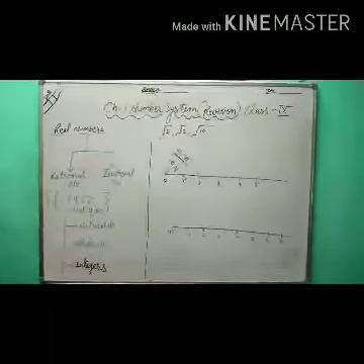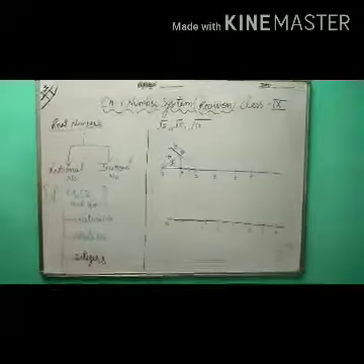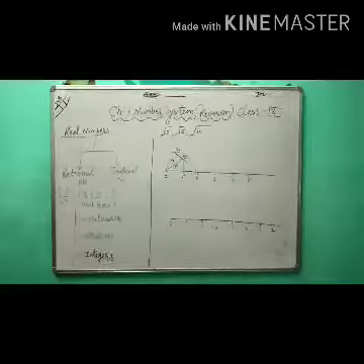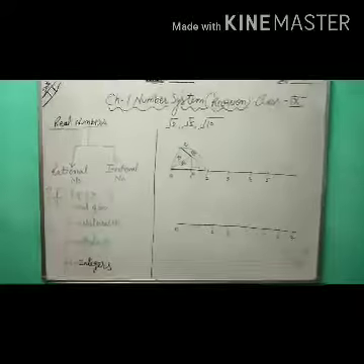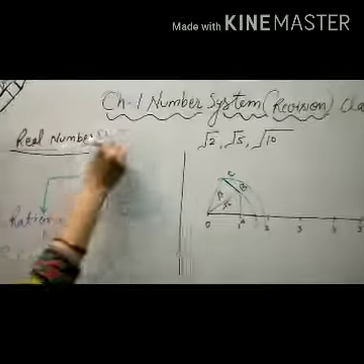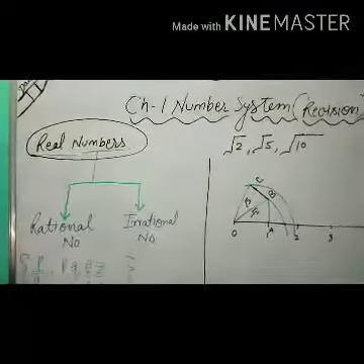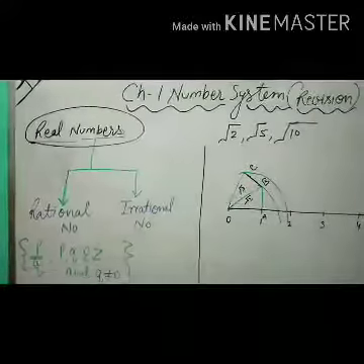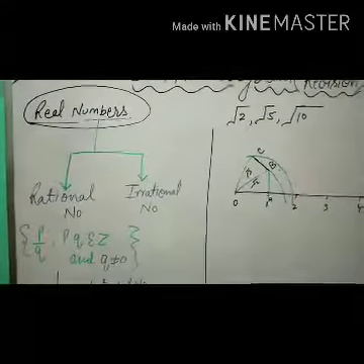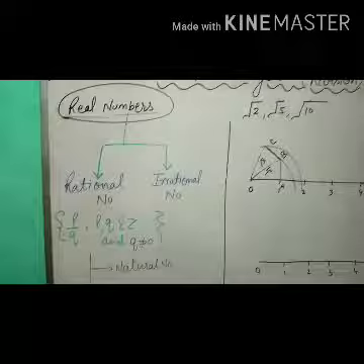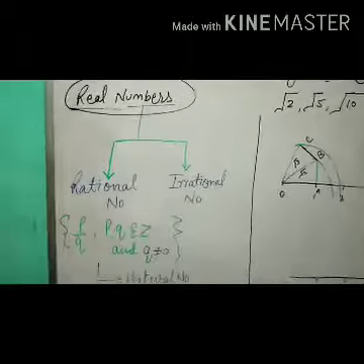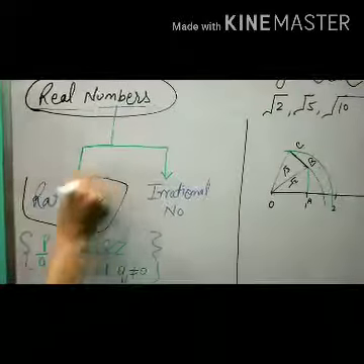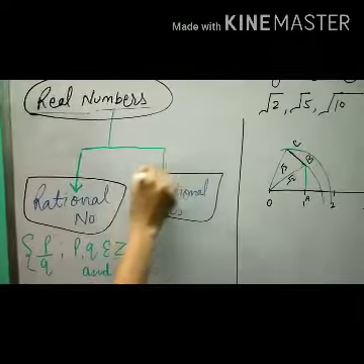Students, today we will do the revision of chapter number 1, that is number system. As you know about the real numbers, what are the real numbers? Each and every number which we can represent on the number line and which we can use in our daily life are known as real numbers. Real numbers have two types. The first one is rational number and the second one is irrational number.